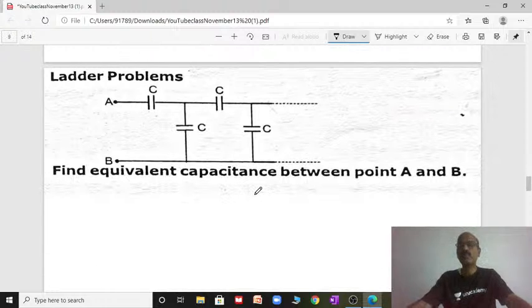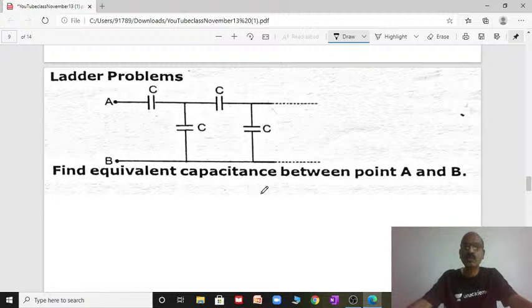Now the ladder problem. See here, this is what we call an infinite ladder circuit. Find the equivalent capacitance between A and B. Whenever such a problem is given, infinite ladder circuit, the same capacitor is repeated again up to infinity.